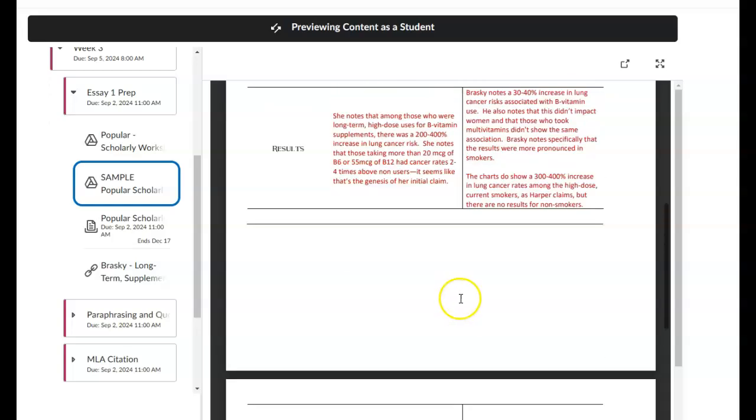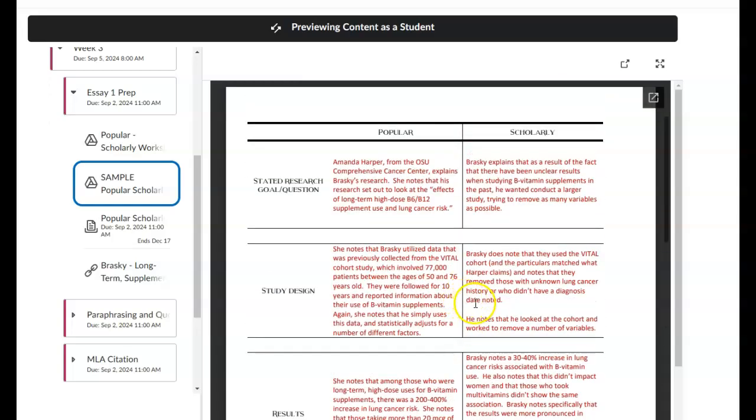Okay, so we're going to do this assignment. It's due September 2nd. Now, this is the first time we've done this semester. What you'll see up here, this first link, is a link to this worksheet. So it's going to be a blank worksheet that looks just like this, but that you're going to put your own popular and scholarly article in.